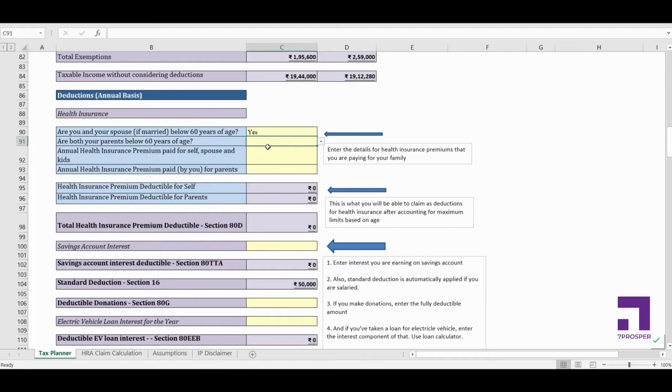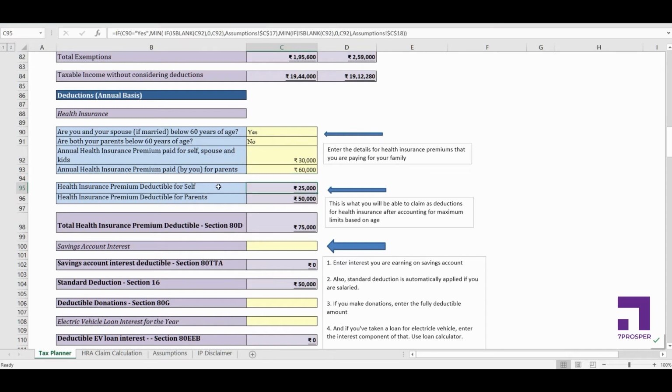If both of your parents are below 60 years of age or not, I'll select this as no. Okay, even if one of your parents is above 60 years of age, select this as no. Now let's say I'm paying 30,000 as the insurance premium for me and my spouse. Okay, and then I'm paying another 60,000 for my parents, right?